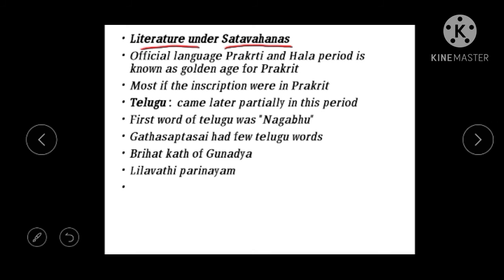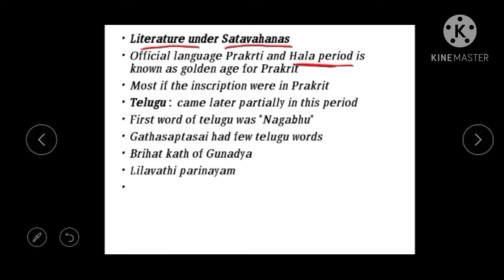It was even used for the daily way of life, meaning Prakrit was also used by people in daily life. And the period of Hala is known as the golden age for Prakrit.